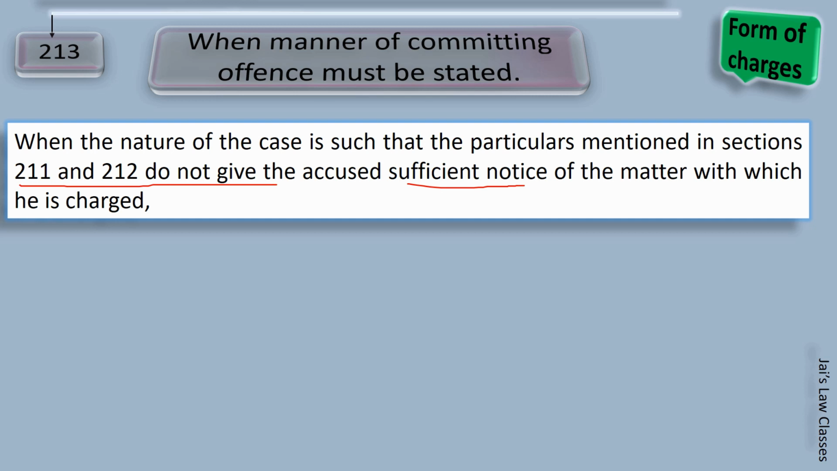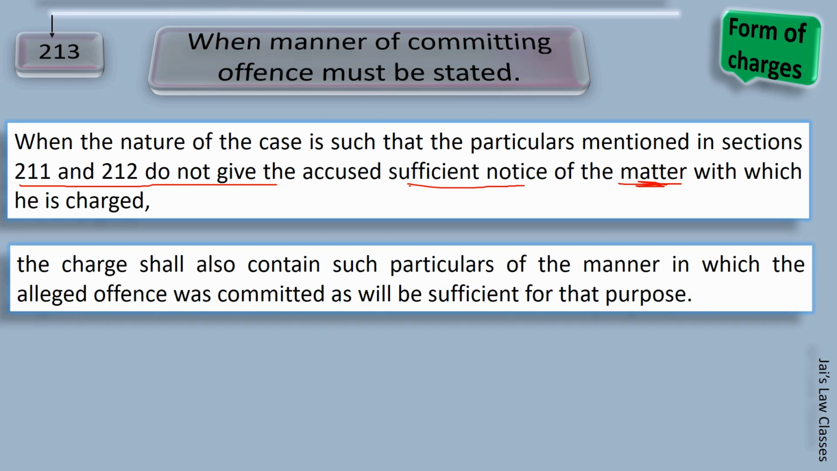For some reason, if we think that it is not sufficiently informing the accused regarding the offense he has been charged with, what are we going to do? This is where section 213 informs us that the charge shall contain such particulars of the manner in which the offense was committed as will be sufficient for that purpose. So I hope it is clear. When sections 211 and 212 do not serve the purpose, explain the manner in which the offense was committed.